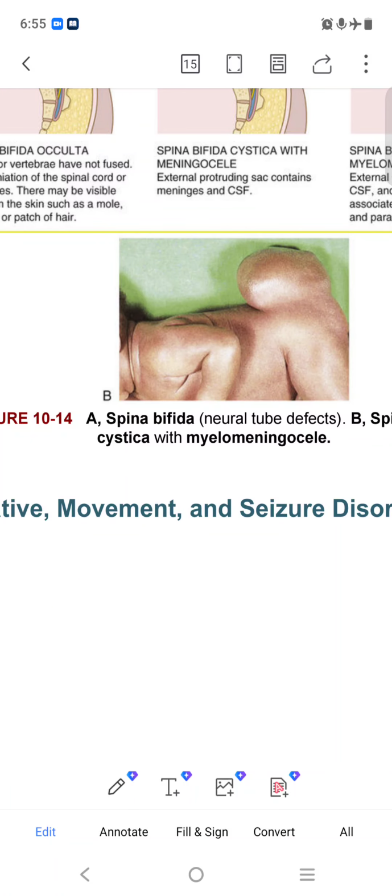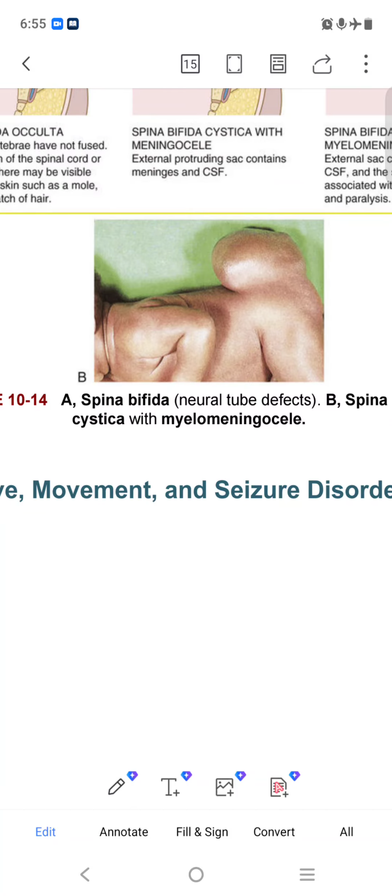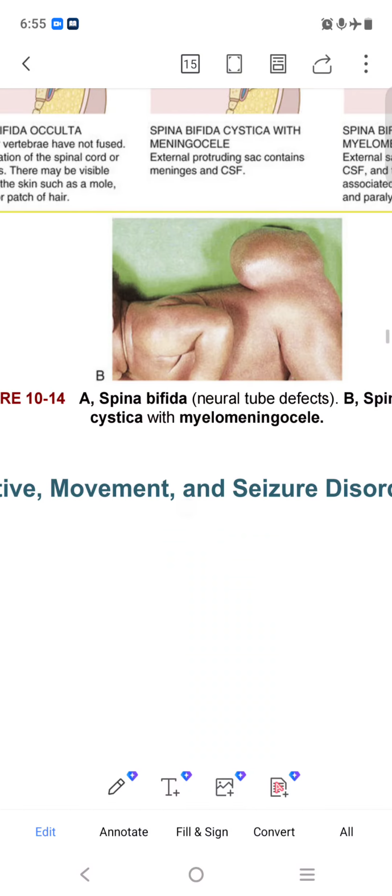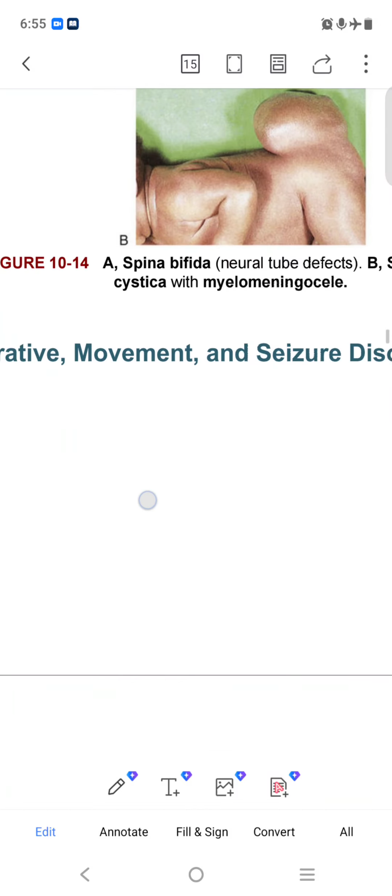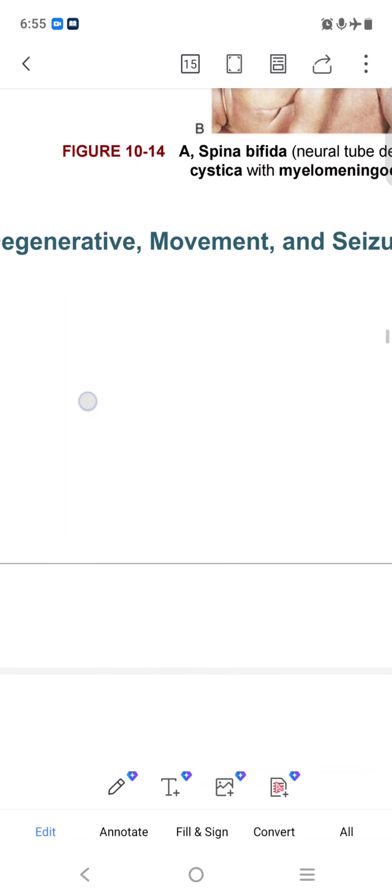So here in spina bifida we can see a neural tube defect: spina bifida cystica, myelomeningocele, and meningocele, which we just saw.